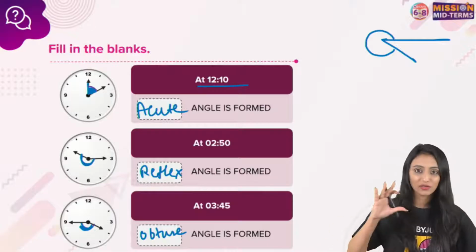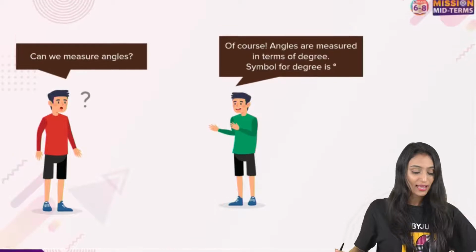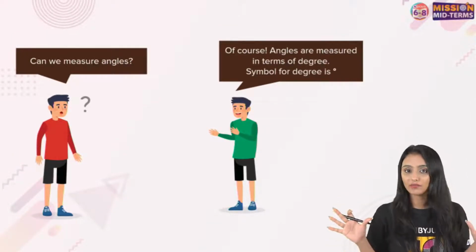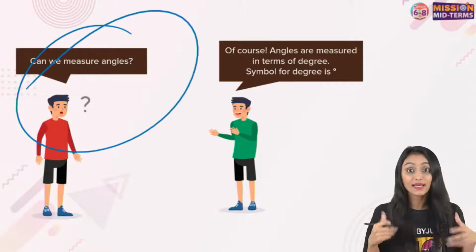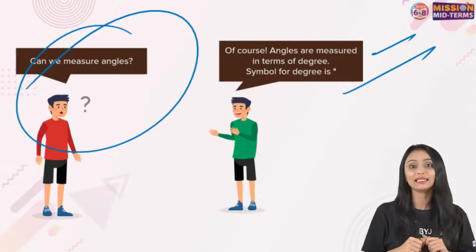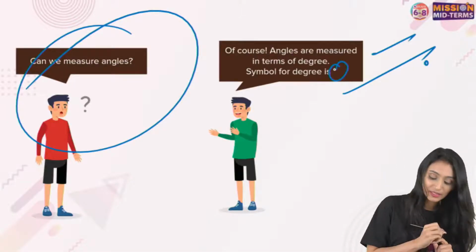So till now we talked about different types of angles. We have solved a few questions and we have understood this. Let's move ahead. Let's see what these kids are doing. Now again, he's asking, we talked about different angles, but how can we measure angles? Is there any way to measure it? He says, of course, angles are measured in terms of degree and there is a symbol that we use for it. That's the degree symbol, like this.